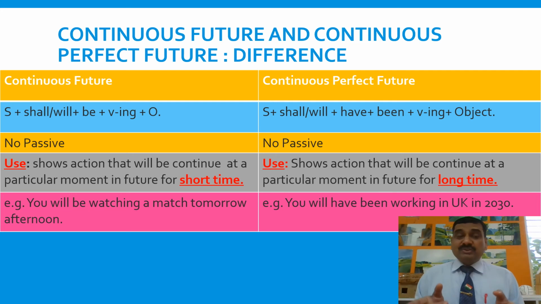I hope you understood what's the difference between continuous future and continuous perfect future. Continuous future: short span of time, short duration action continuing at a particular moment in future. Continuous perfect future: action will be continuing at a particular moment in future but for a long duration. I hope you understood it.